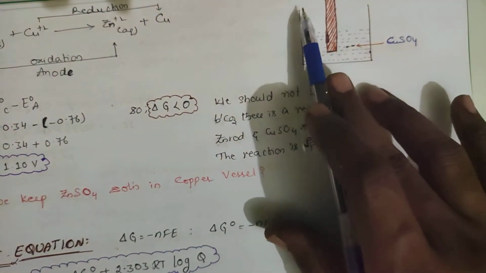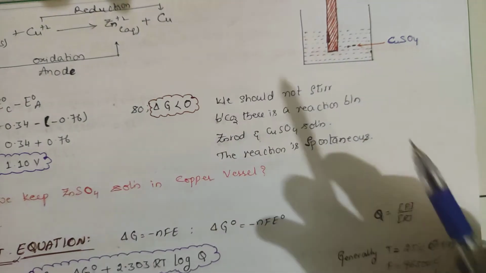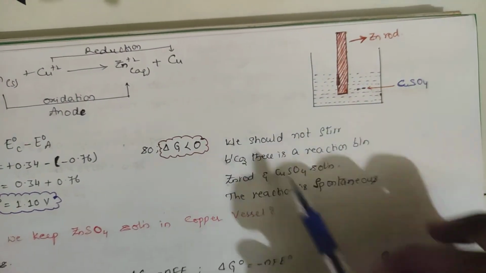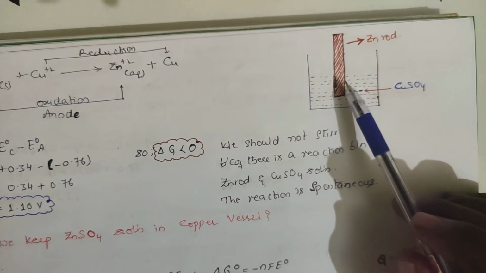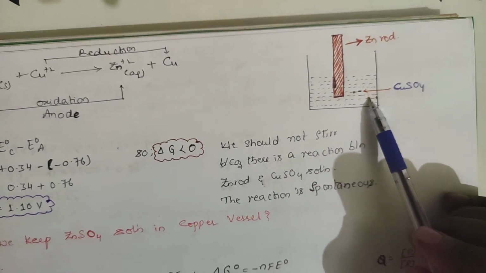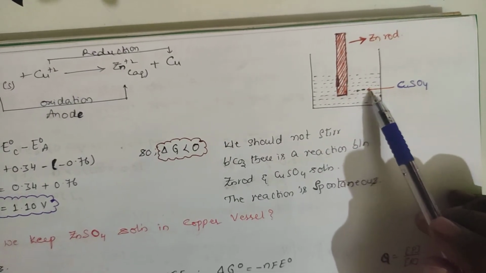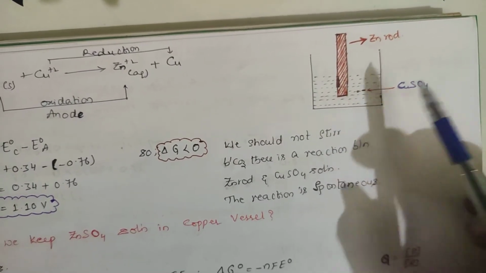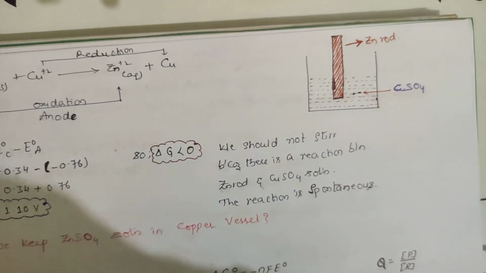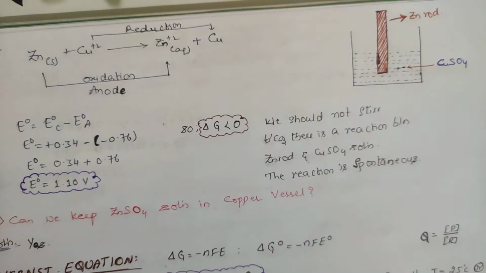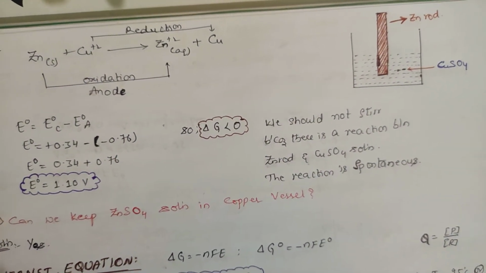See what happens. You are taking a container. In that you are taking a copper sulfate solution and a zinc rod. What happens if you go on stirring the solution with the zinc rod? Zinc acts as anode. Copper sulfate acts as cathode. This entire rod gets dissolved in this. So pure copper sulfate will not be present, because as the zinc is getting dissolved in the copper sulfate solution, it will be impure, not a pure one.